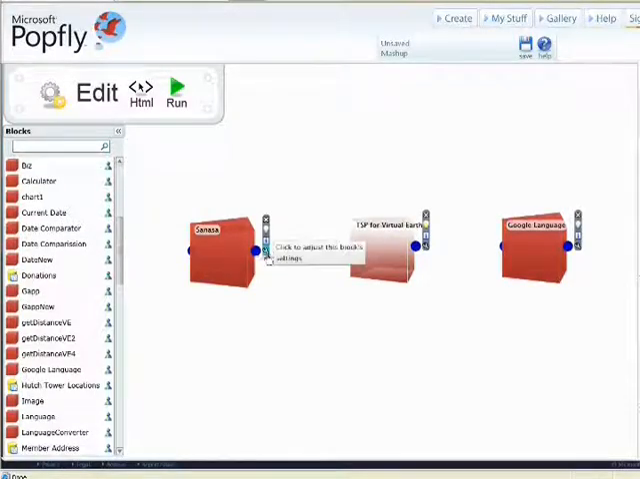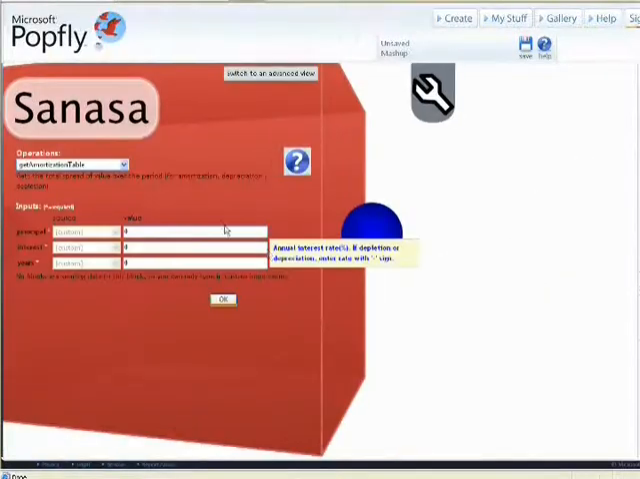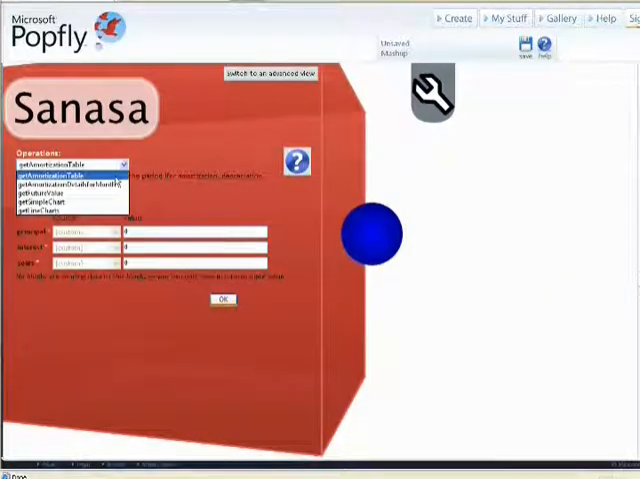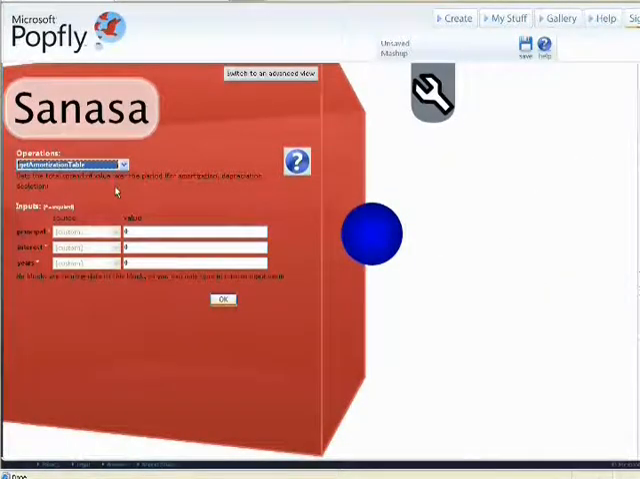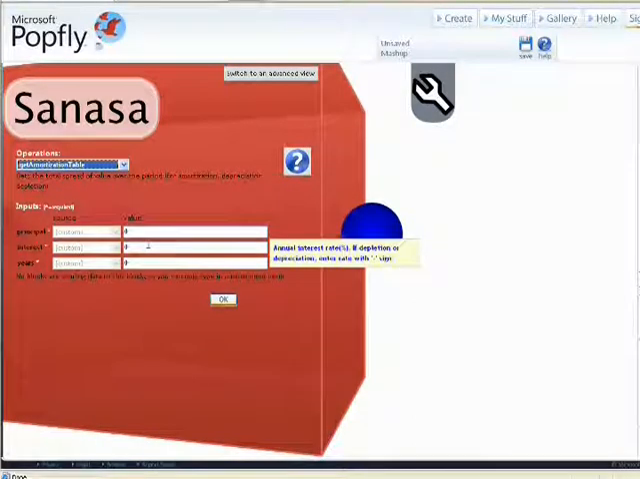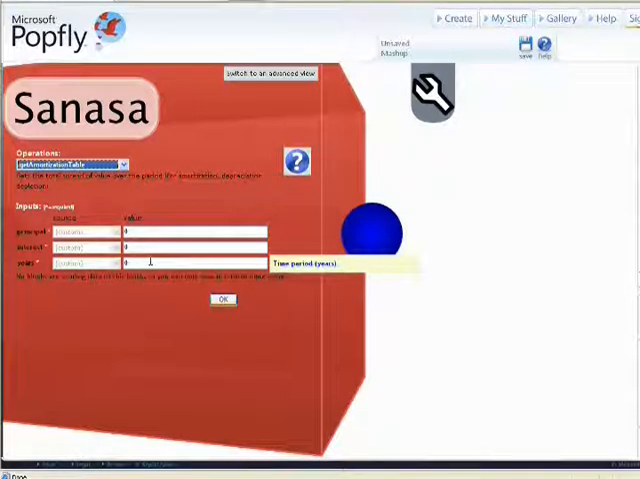This is the main block SANASA with 5 operations. First operation. This is used to spread the value of an asset over a period of time. This can be used for depreciation, depletion or amortization of tangible or intangible assets. Inputs are principal, annual interest, years to spread the value. Equation used.